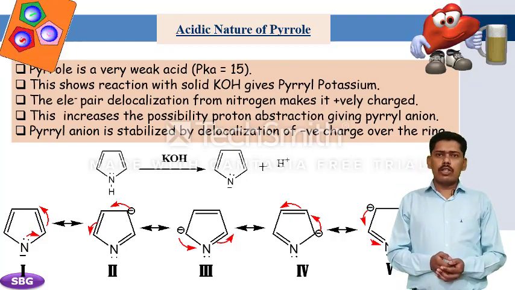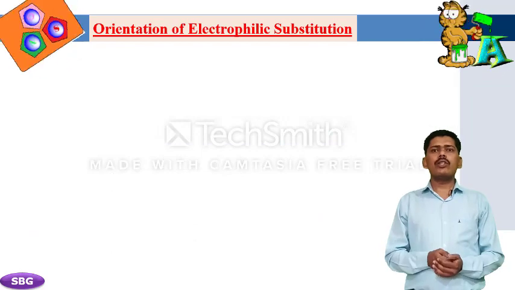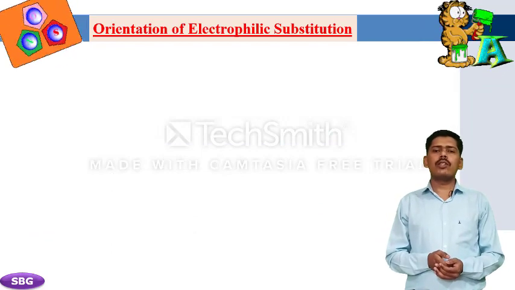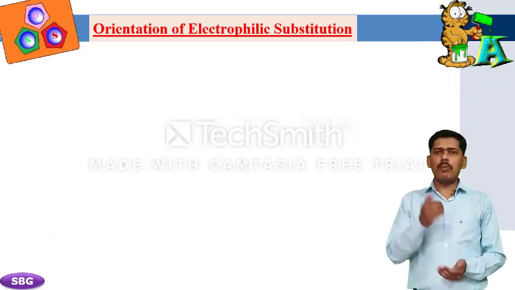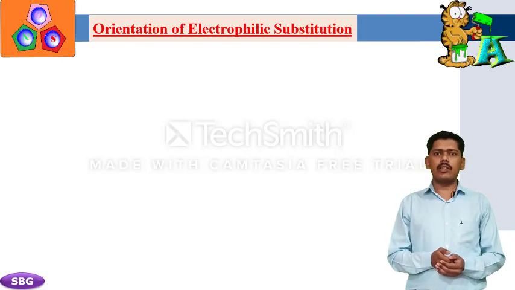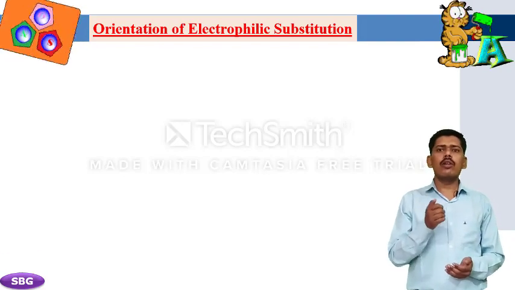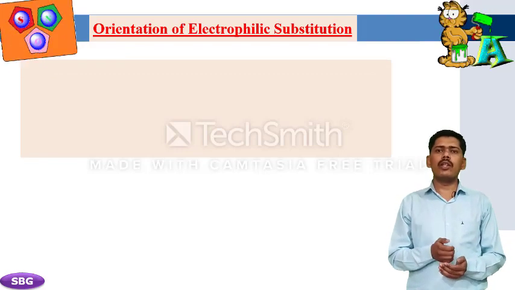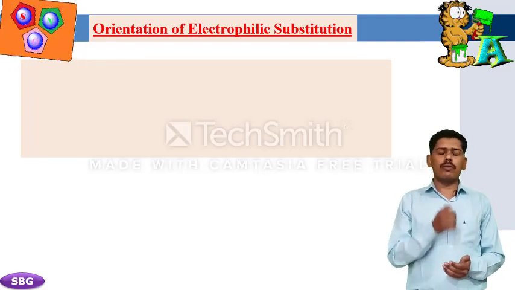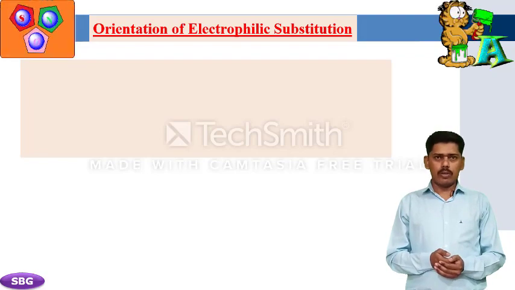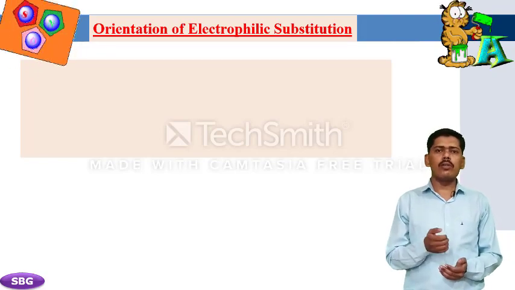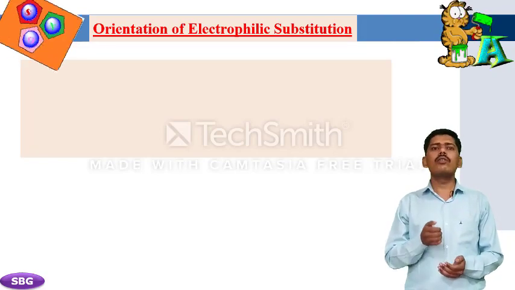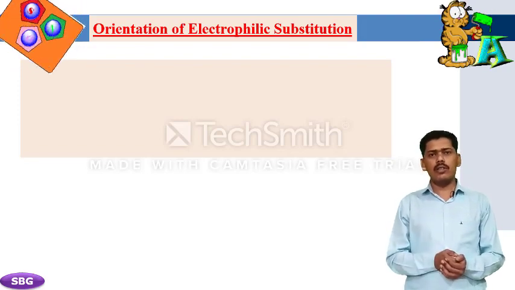Now, study the orientation of electrophilic substitution reaction on pyrrole. Before we start, we have to know what electrophilic substitution is. It is a replacement of a hydrogen atom from the ring system with an electrophile, that is nitro, sulfonyl, halo, etc. groups, which are electron deficient species.